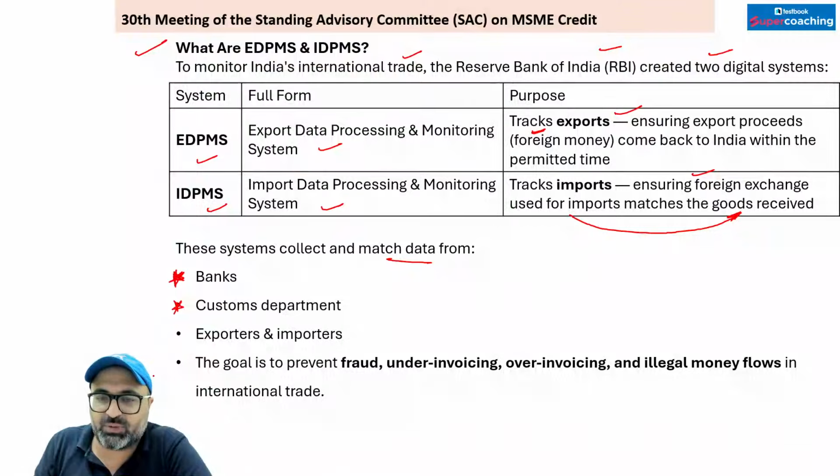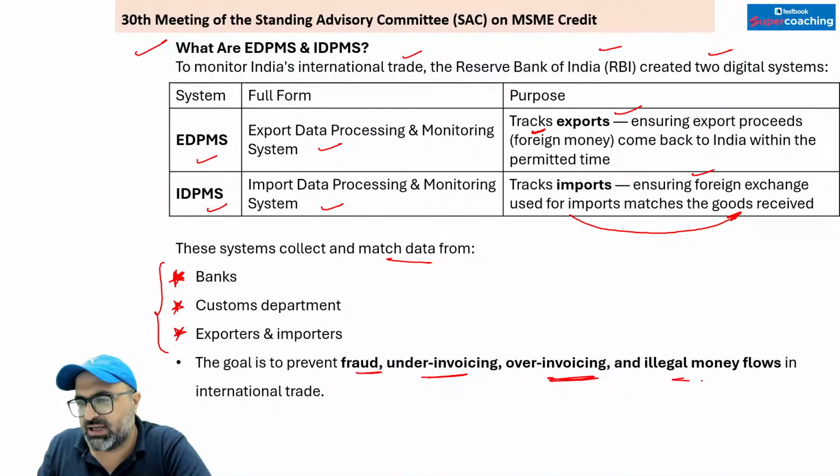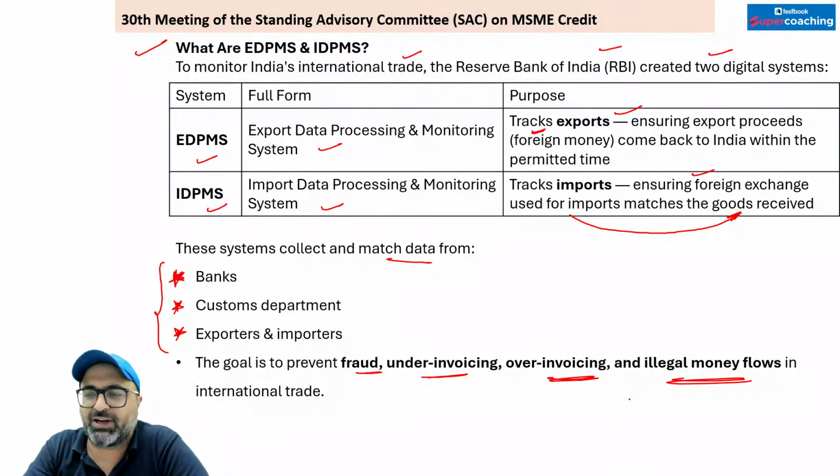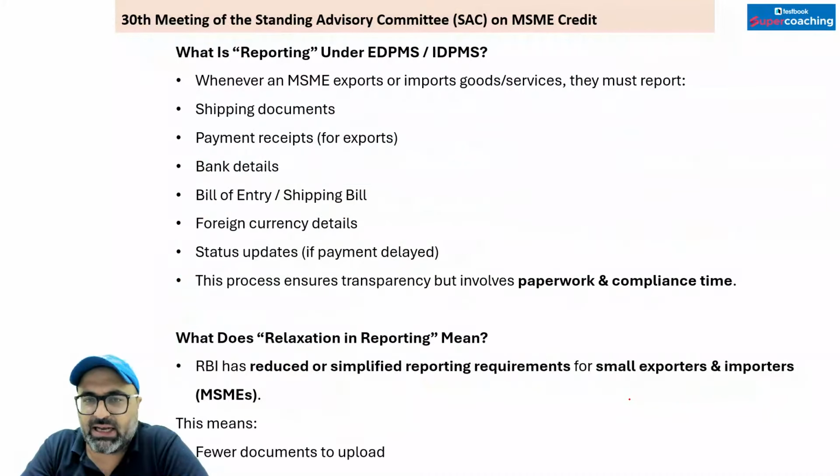Then they cross checked it with the customs department, it cross checked with the exporters and importers डेटाबेस, जो एक्सपोर्टर है इंपोर्टर उसका डेटाबेस भी चेक किया, तो तीनों जगह पर अगर सेम इंफॉर्मेशन मिली देन इट्स फाइन. सो द गोल इज बेसिकली टू प्रिवेंट फ्रॉड, under invoicing or over invoicing, as well as in order to avoid any kind of illegal money flow in the international trade.